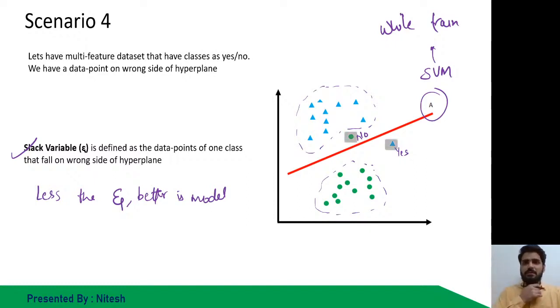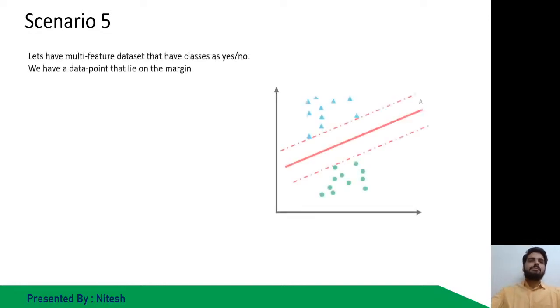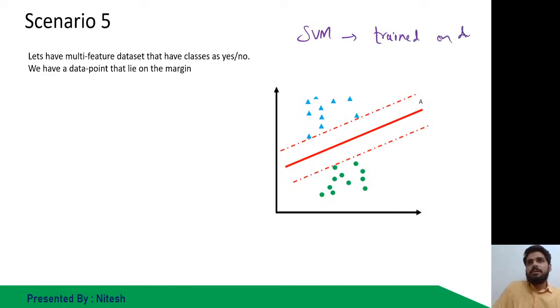Okay, now it has highlighted the slack variables. Now see this definition. This definition is also good. Now it is highlighting the best cases. On this line, while SVM is trained on data, it has got the maximum margin. This is the maximum margin it has got. So this is defined as margin.